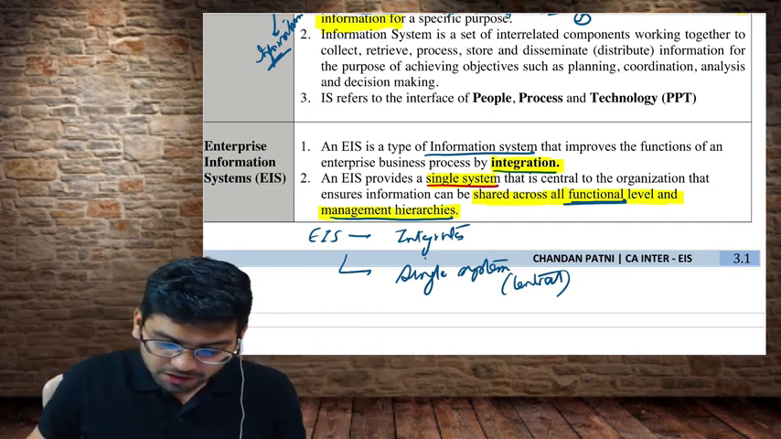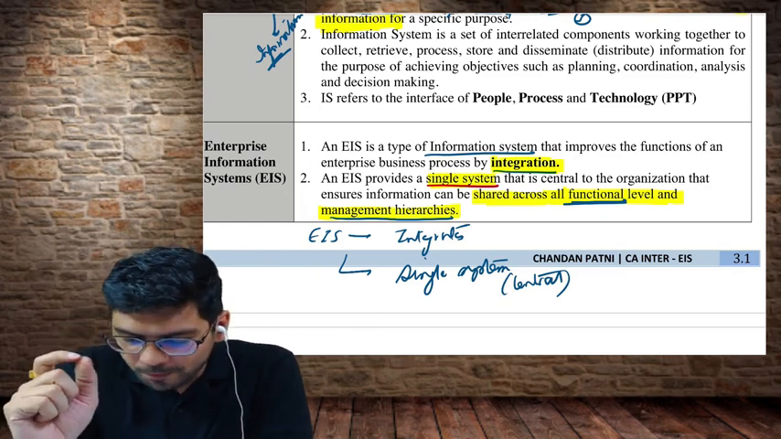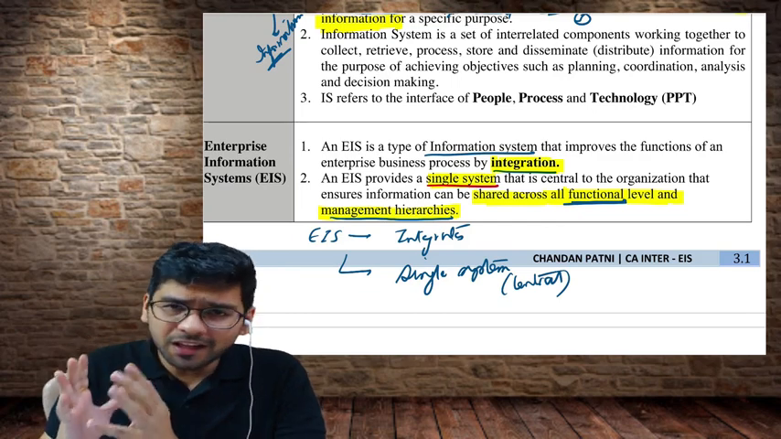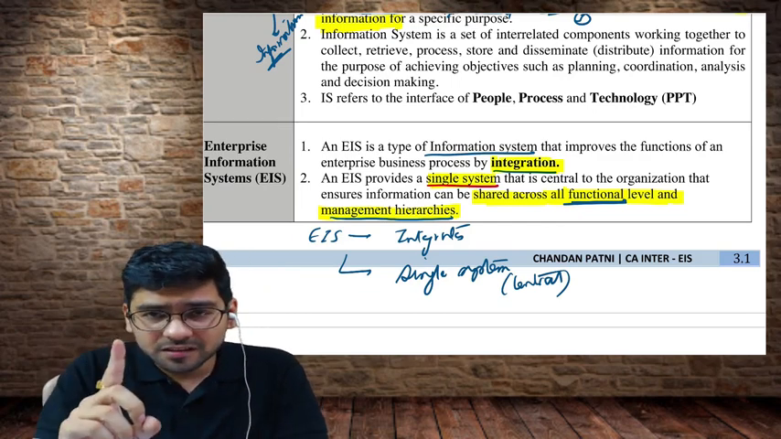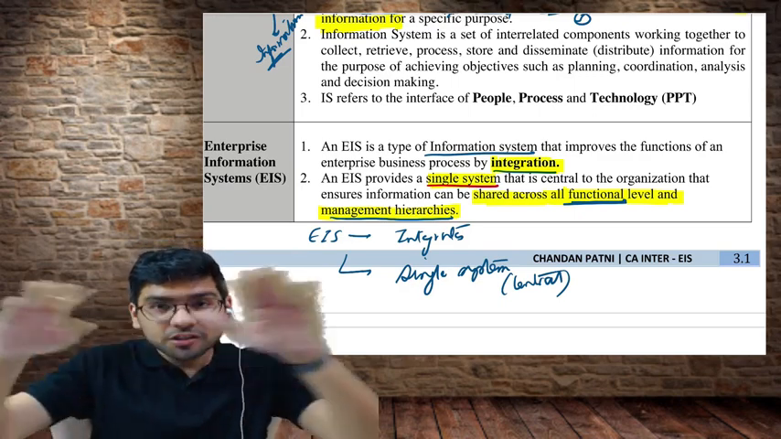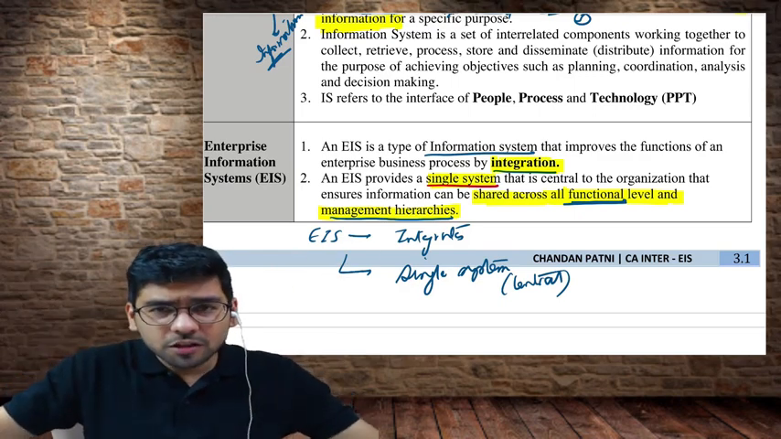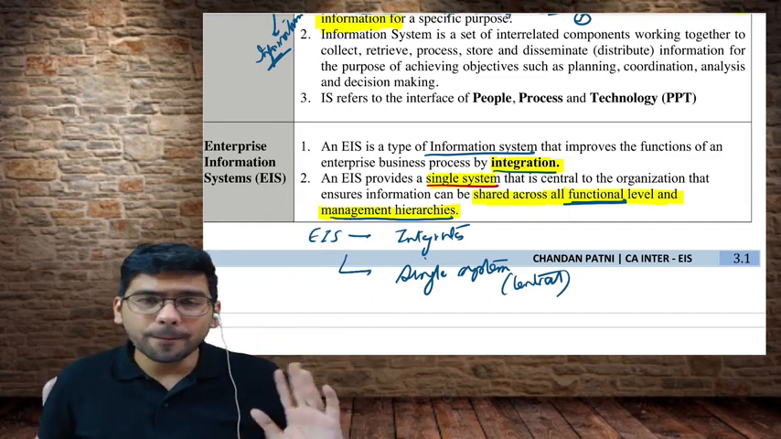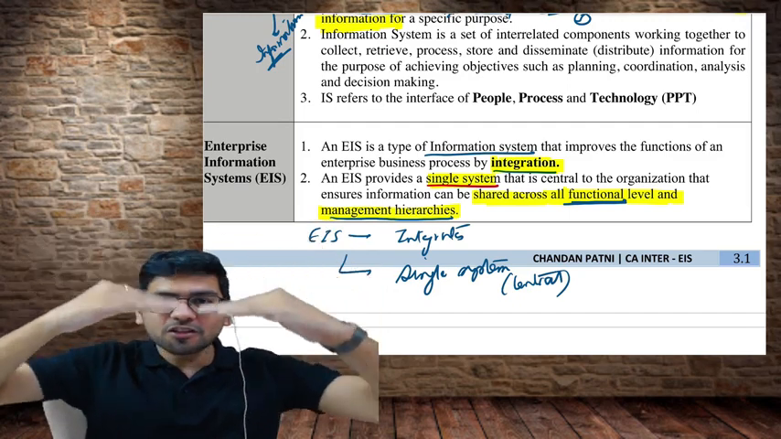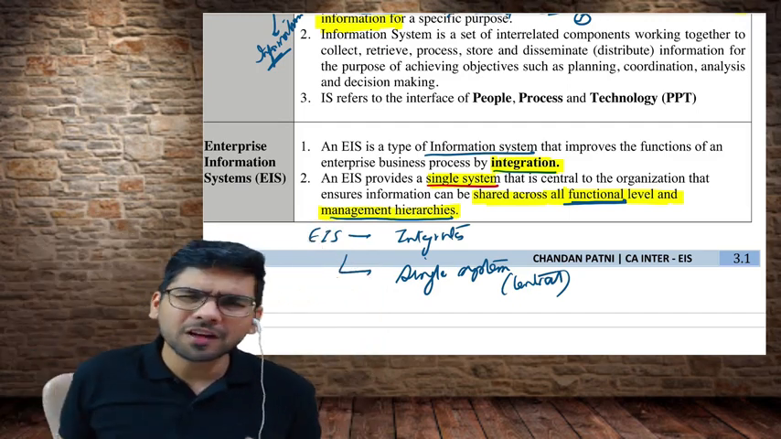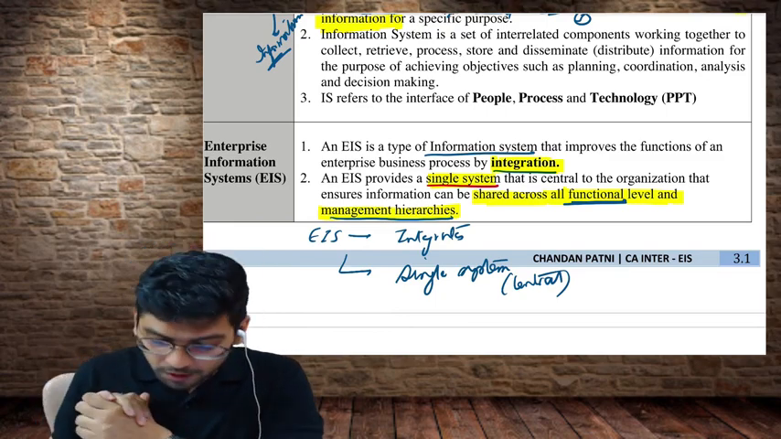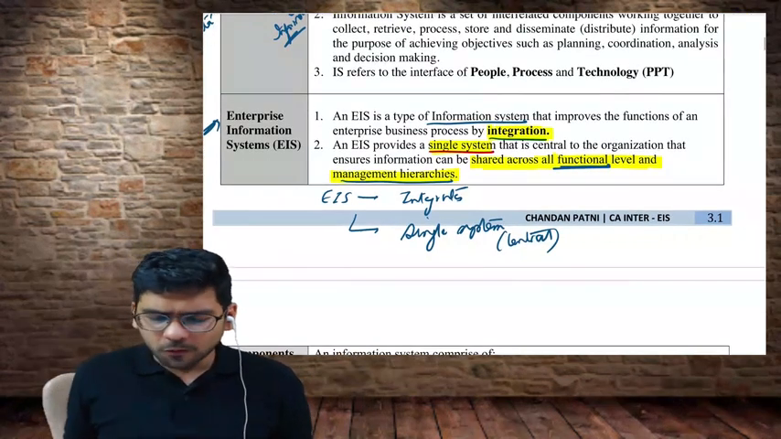Again, I'm repeating the definition, guys. EIS is a type of information system that improves the functions of an enterprise by the process of integration. Secondly, it is a single system which focuses on sharing of information across all the functions of the organization and all the levels of the management. When I say functions, it is basically horizontal in nature, and when I say levels of management, it is basically top down. We are going to discuss that in detail in later parts of the course. So this is what EIS means.